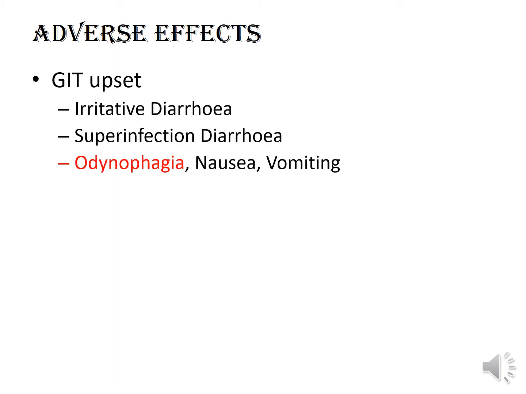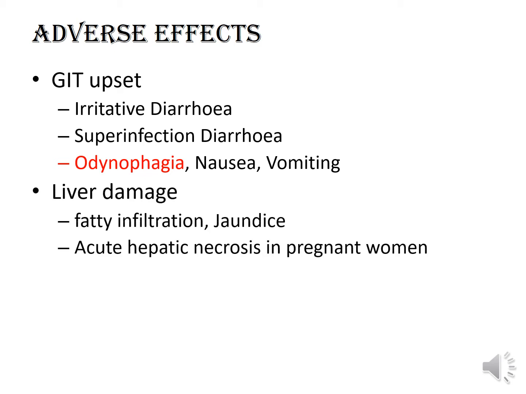Tetracyclines are irritative in nature and thus they can cause irritative diarrhea. Diarrhea can also be due to superinfection. They can cause nausea, vomiting and painful swallowing, that is odynophagia. The capsules of tetracyclines can release toxic substances which can cause esophageal ulceration and odynophagia. They can cause fatty infiltration in the liver and sometimes jaundice.